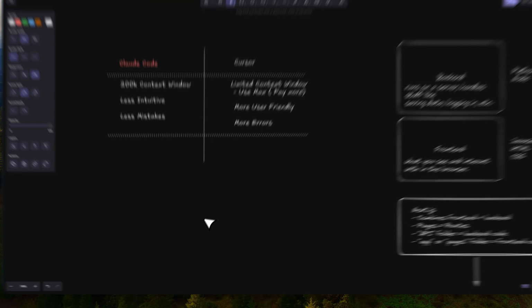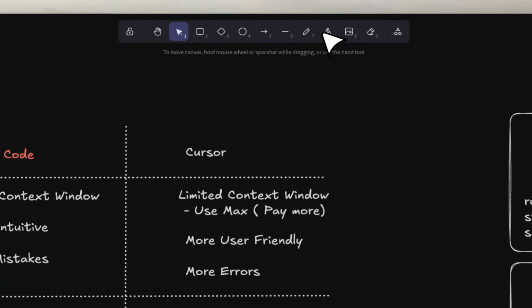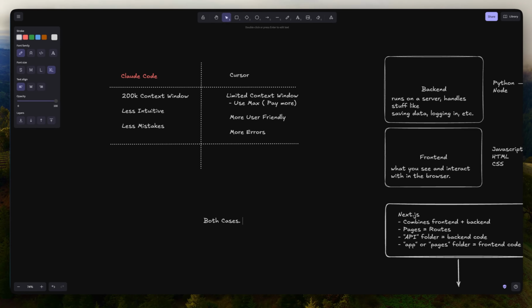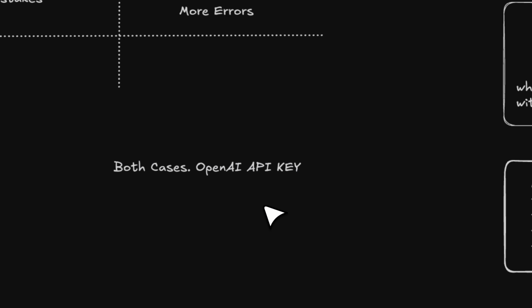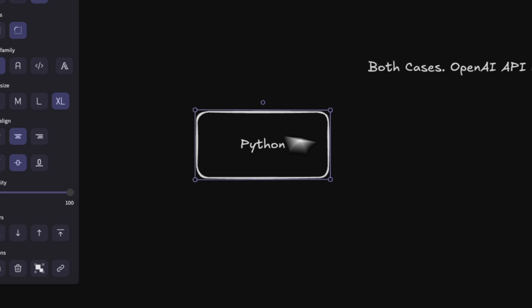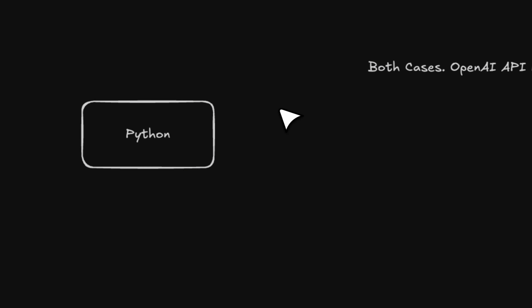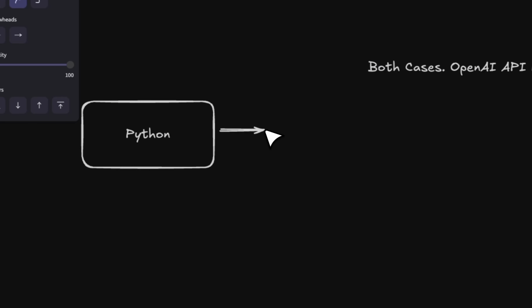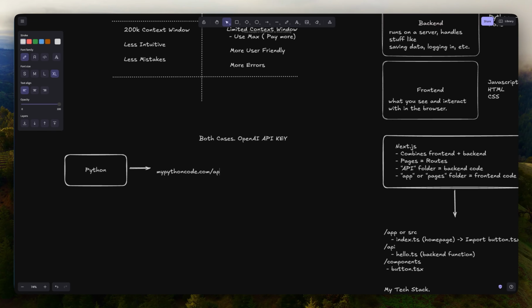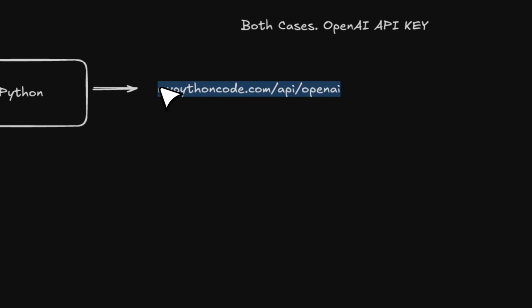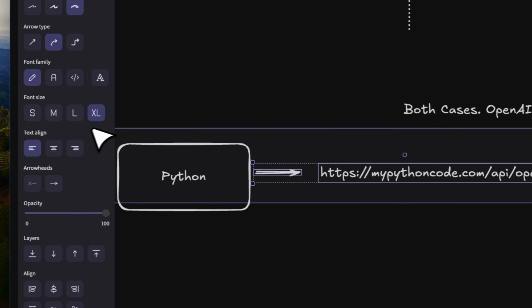I can actually give you an example. Let's say that in both cases, we are using, for example, the OpenAI API key, right? If you do it using Python, you have the Python code, and this is going to be hosted on a website, right? So you get, for example, mypythonCode.com/API/OpenAI, right? And then this actually needs to be hosted. That can be, for example, on Vercel, but this needs to be online.